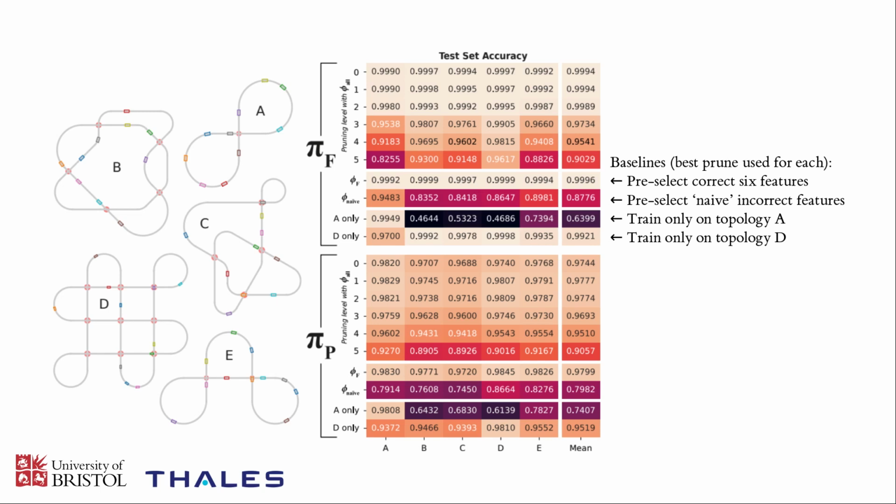Another baseline that we used involved training on just one of the 5 topologies. So using topology D, which you can see is a relatively complicated network with quite a few different junctions, this actually generalises pretty well to the other topologies. But if you train only on topology A, which is this figure of 8 shape with just a single junction, we can't really generalise at all. This suggests that in the latter case, we've basically seen insufficient variety of the arrangements of the various vehicles to properly disambiguate between all of the hundreds of features and really nail down the decision rules that are being applied